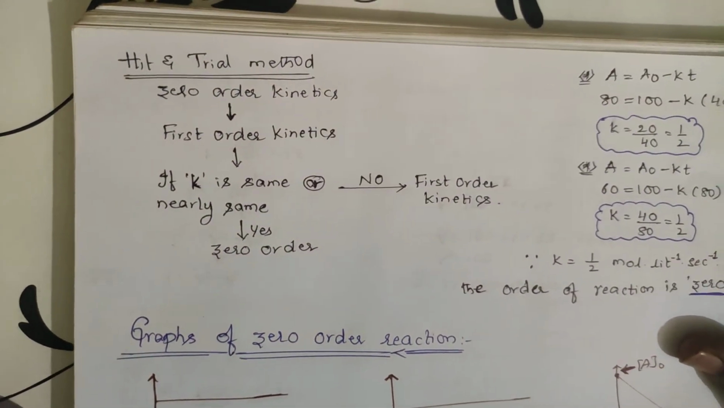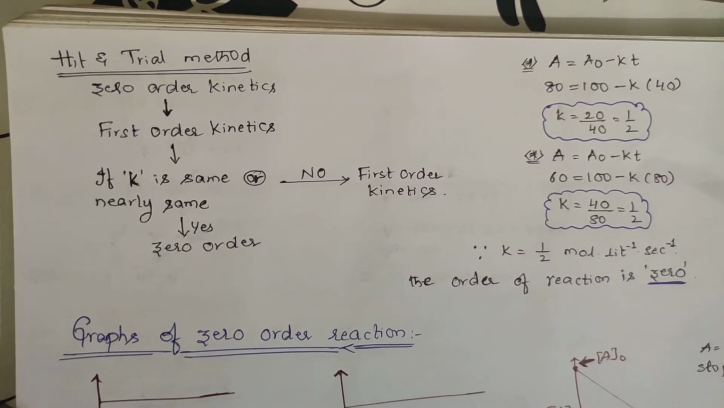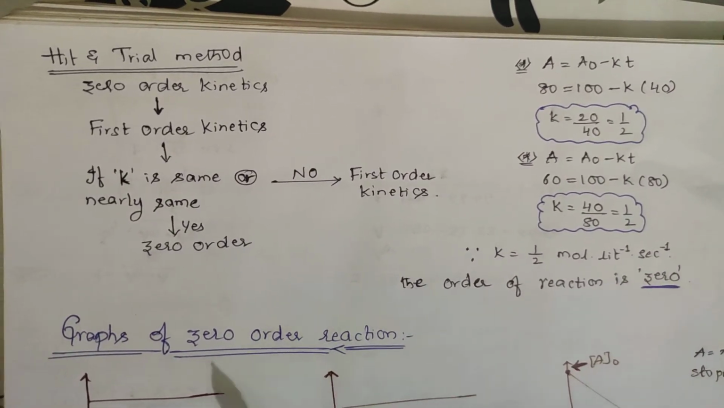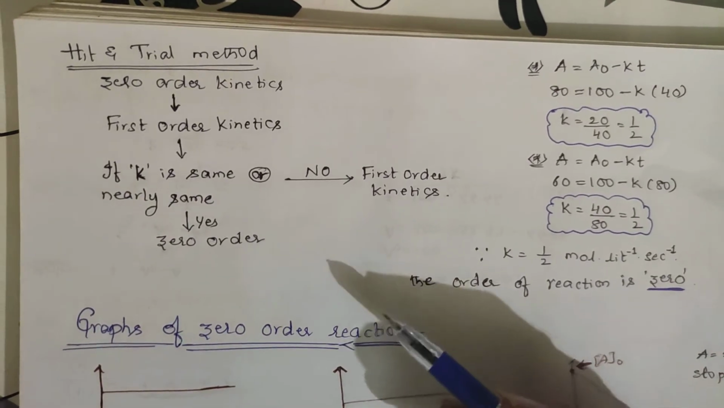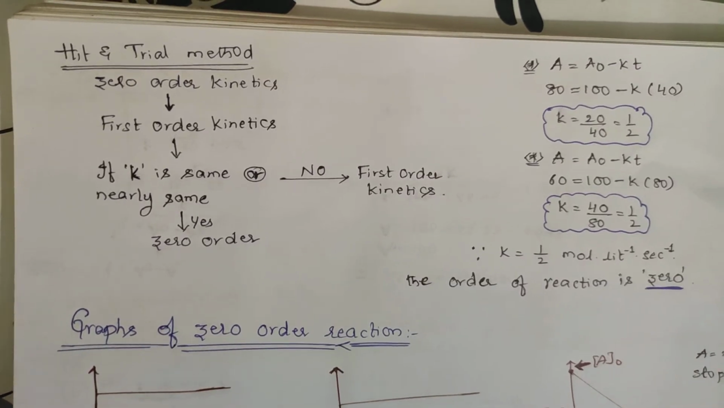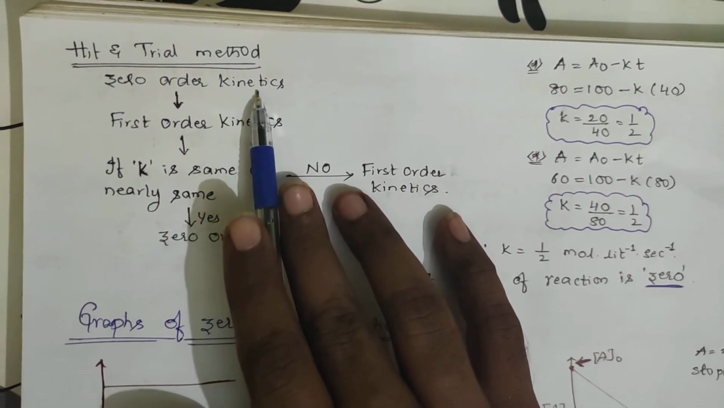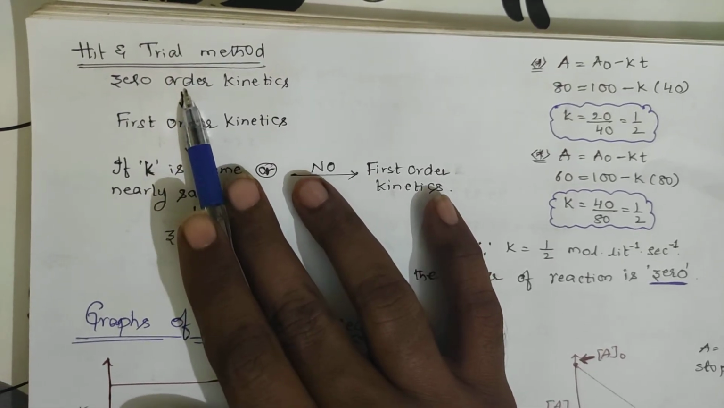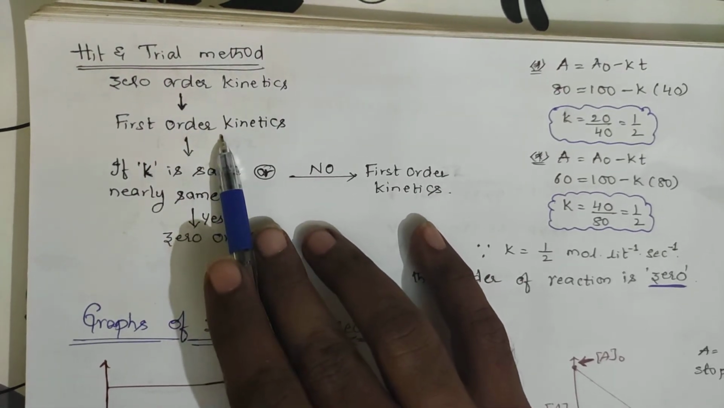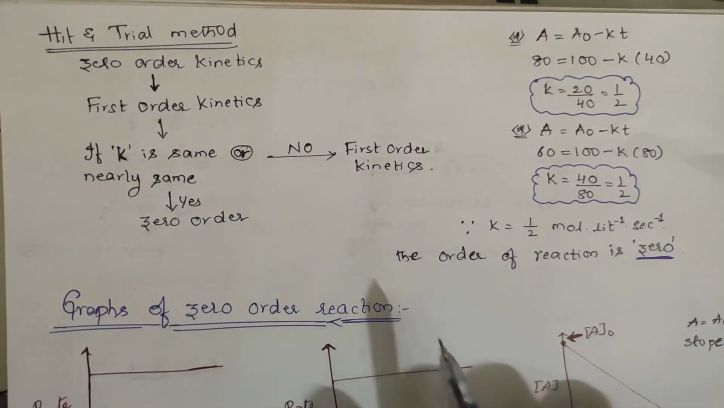First, after completion of this entire chapter, you will get doubt whether it belongs to zero order, first order or second order. But till now you have no doubt because you are studying zero order first, so automatically this question will be zero order. First you should go for the hit and trial method. First you should check whether it is zero order. If it is not zero order, then you will go for first order. We will be learning first order reactions later.